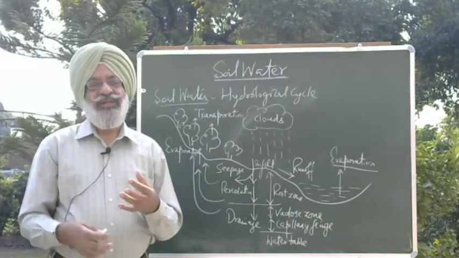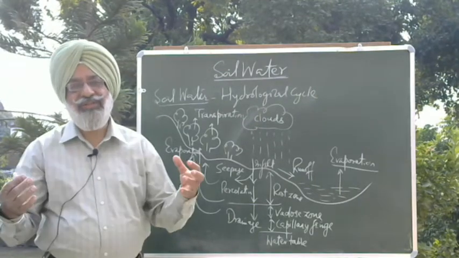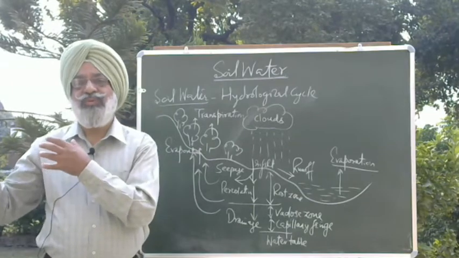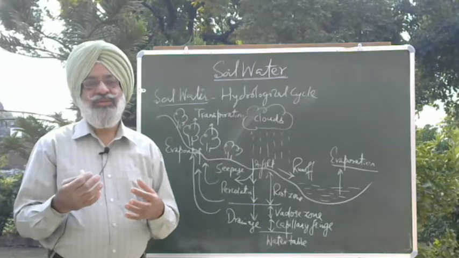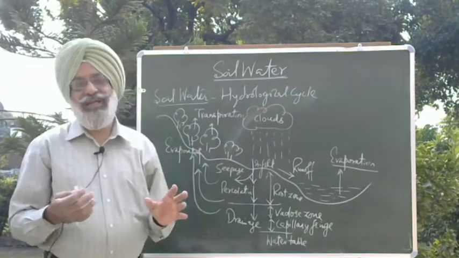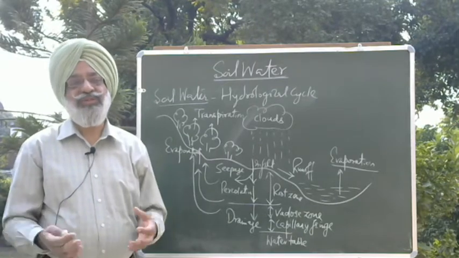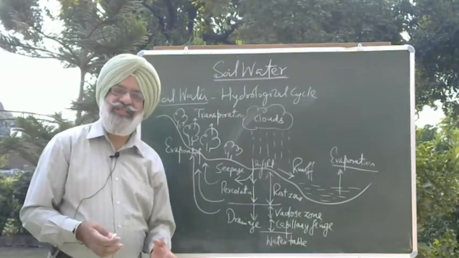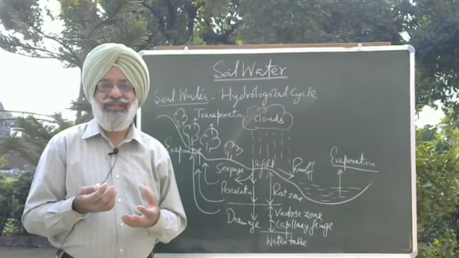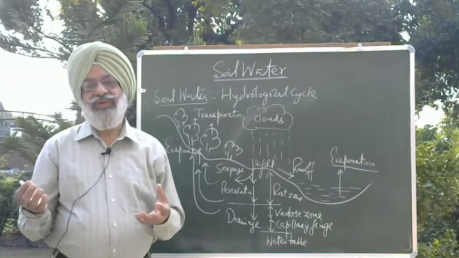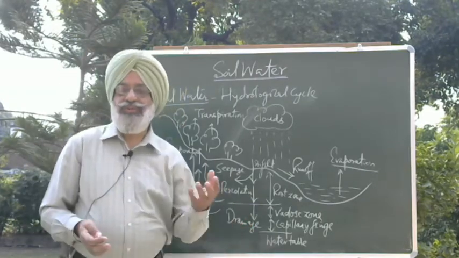plants. But at the same time, it is very important to study the dynamics of water in the soil, how water moves from one point to another point, how water is taken up by the plants. That understanding will help us in scheduling irrigation to the plants, in managing water, and at the same time in managing the groundwater source, which is a very important source for us. Because even if our reservoirs get dried up, still we can draw water from the ground.